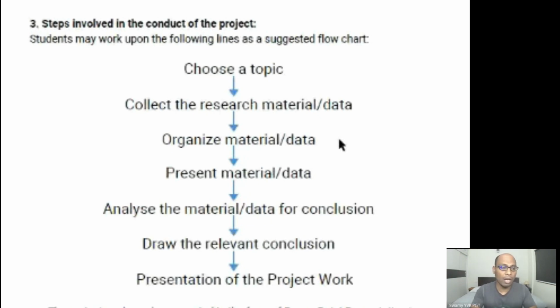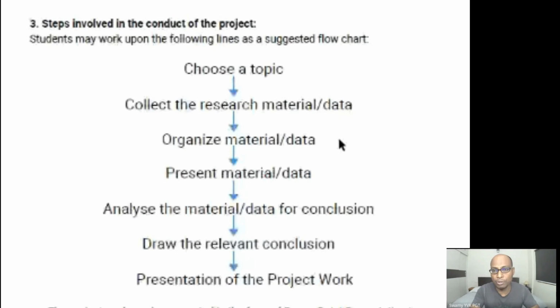Now the question is how COVID affected the people who are living in your neighborhood. Once you analyze the material, for example, there are 100 people in an apartment complex in which you are living. Out of 100 people, 10 families got affected. So what is the percentage of people affected by COVID? It is 10 percent. Likewise you have to analyze. Let us say there are 100 people in the apartment complex, out of which there are 50 men and 50 women. Now 10 women got affected by COVID and 10 men got affected by COVID. So what is the percentage? It is equal in ratio.